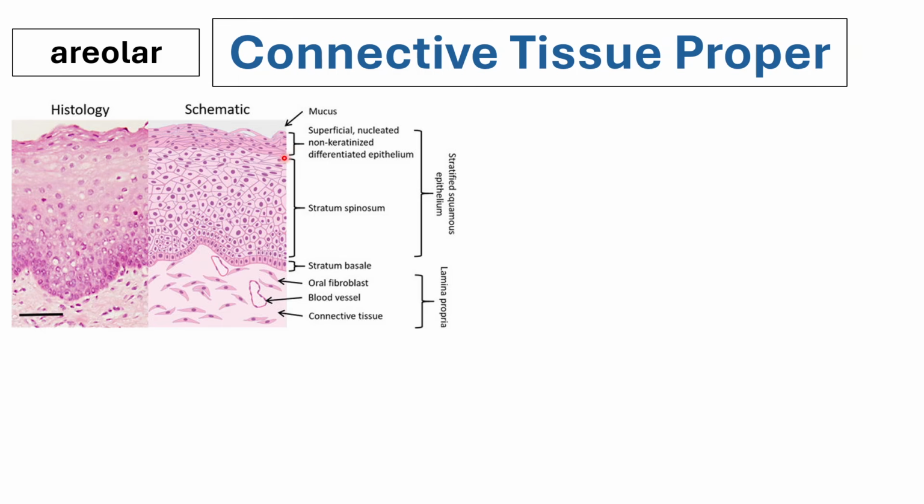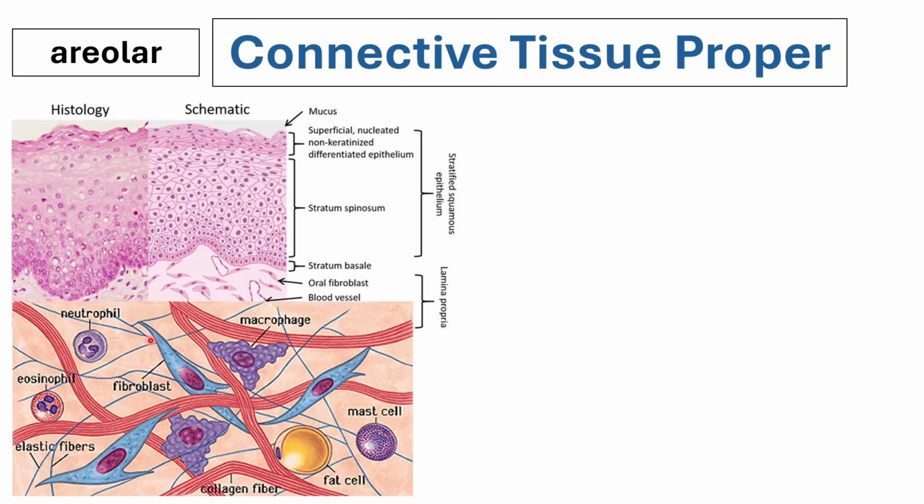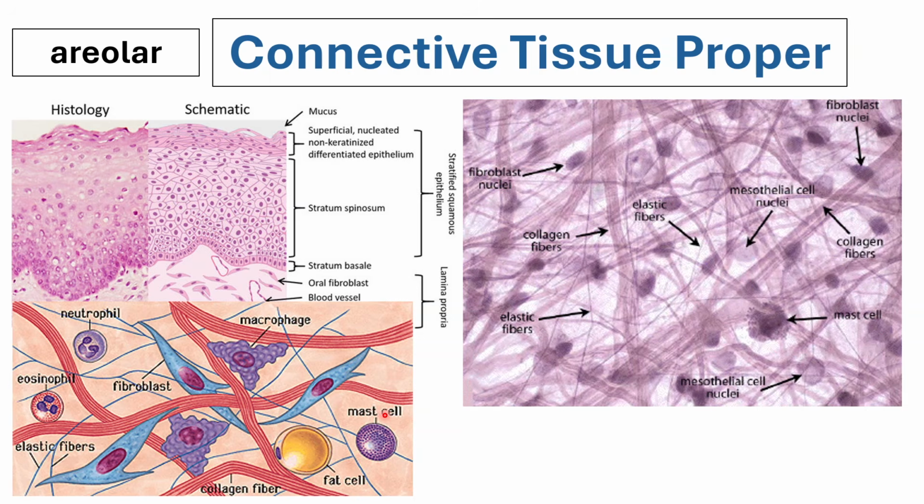And as I said earlier, underneath the epithelial tissue, underneath the basement membrane, you would have your loose type of connective tissue. So we already saw this image earlier. This is actually a loose type of connective tissue because there are more cellular components than the fibrous component.